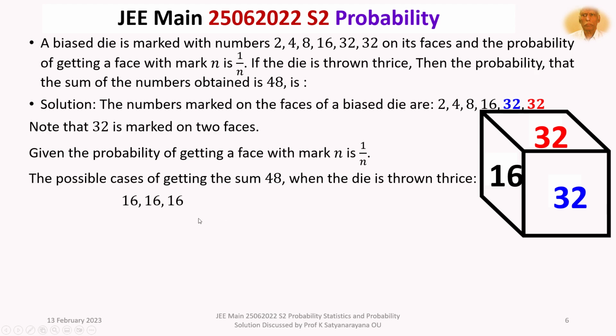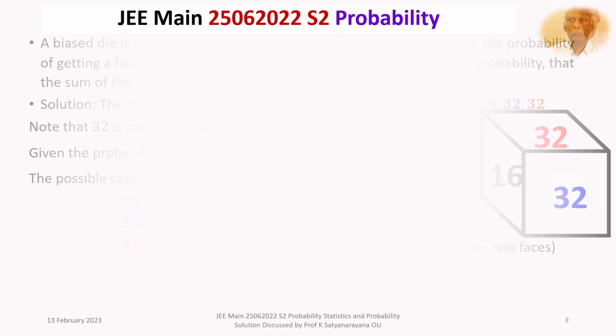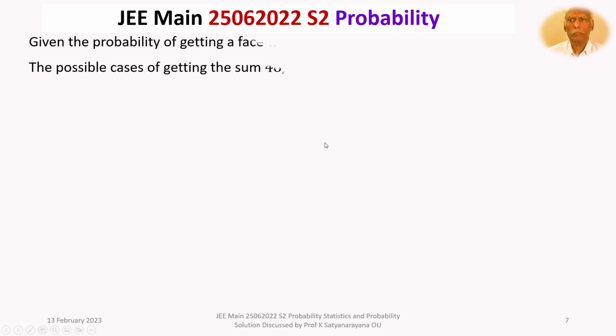So the possibilities are 16, 16, 16, or blue 32, 8, 8; 8, blue 32, 8; 8, 8, blue 32. And the same case with red: 32, 8, 8; 8, 32, 8; 8, 8, 32. These are written twice because the 32 is marked on 2 faces. We continue in the next slide.